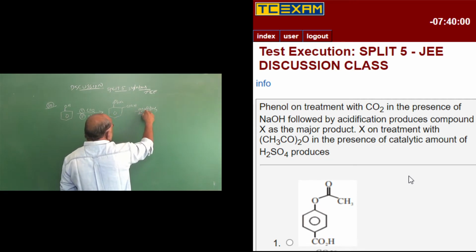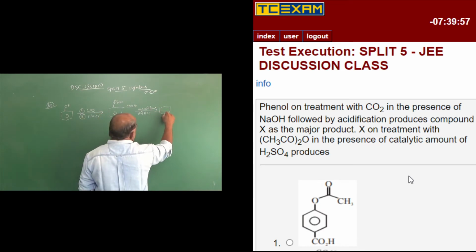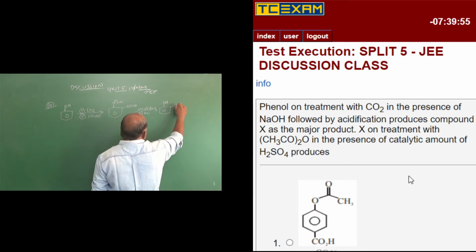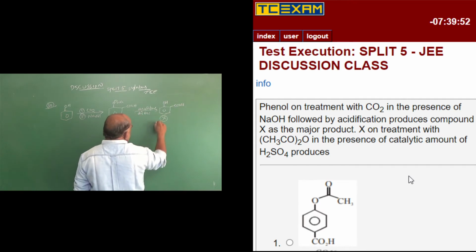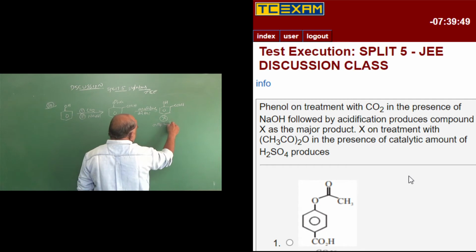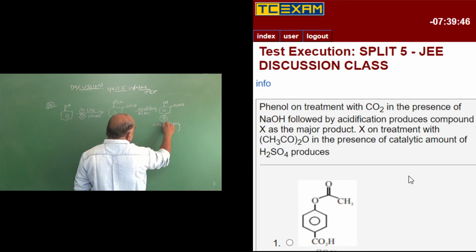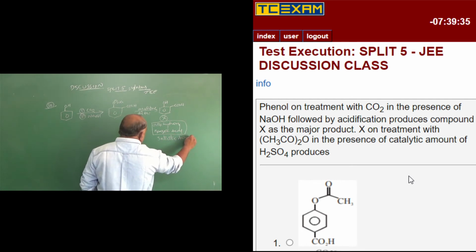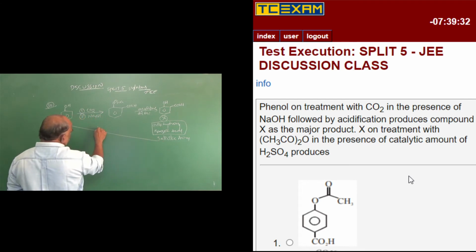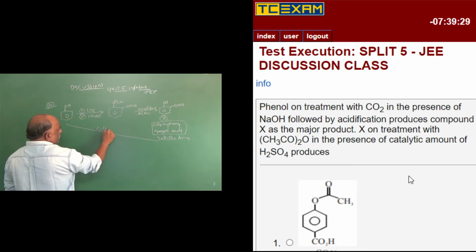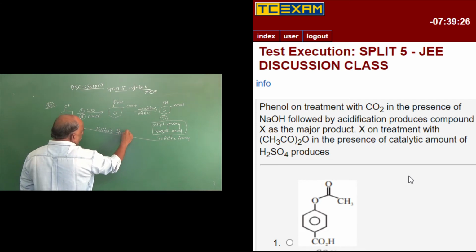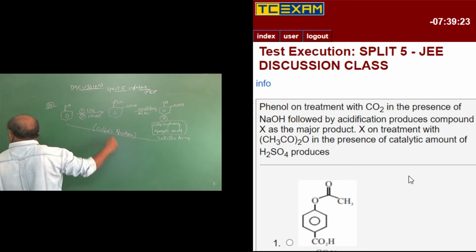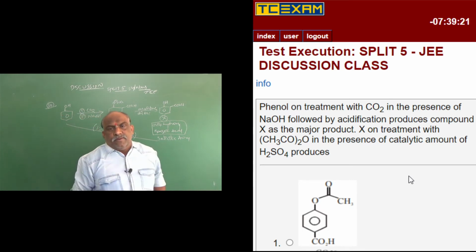Acidification means you should treat it with dilute HCl. Then what will we get here? The answer is: here OH, this is COOH. This is X, ortho hydroxy benzoic acid, or salicylic acid. This reaction is called Kolbe's reaction. It is the Reimer-Tiemann reaction, Kolbe's reaction.